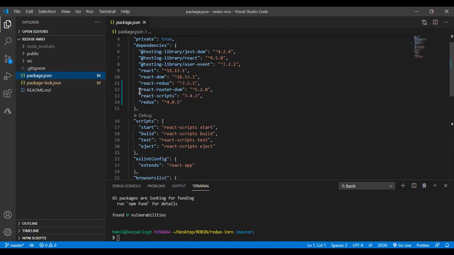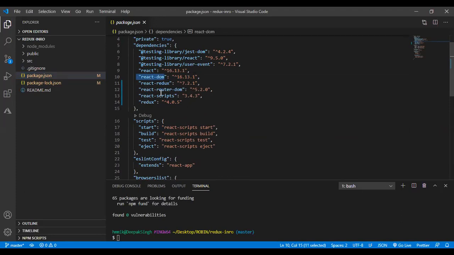Yeah, so now we got React. React and React DOM are inbuilt whenever we do create React app. React Redux I have installed, React Router DOM I have installed, and Redux I have installed. So these three packages, React Router DOM, React Redux, and Redux, I have installed.